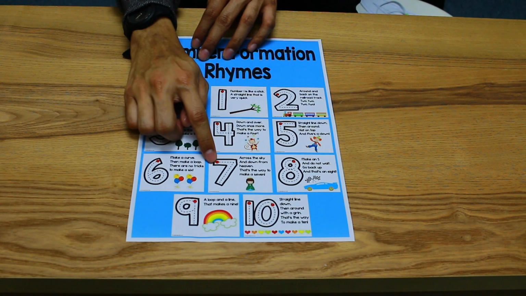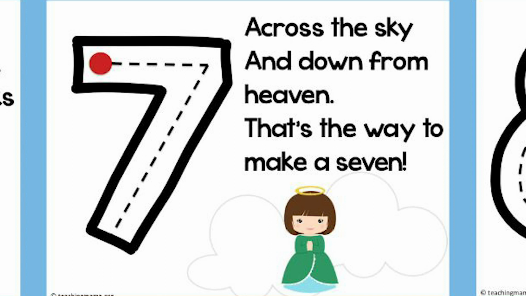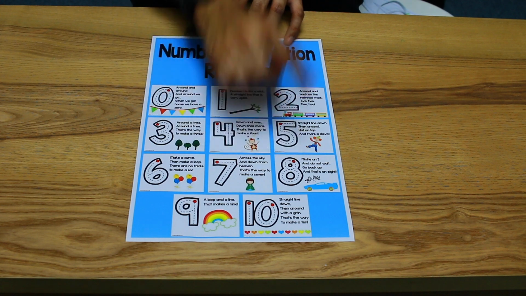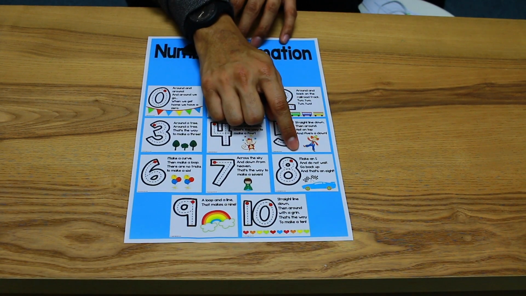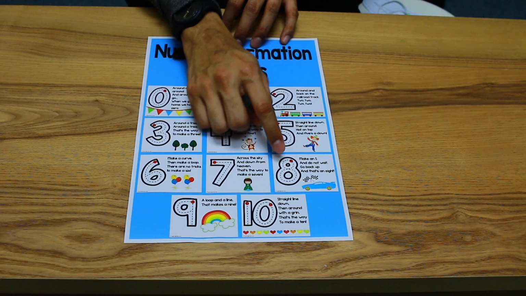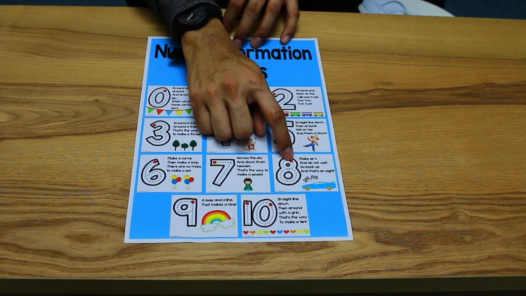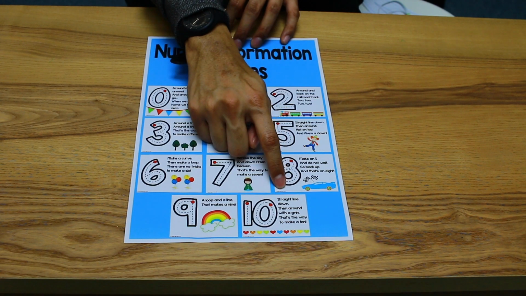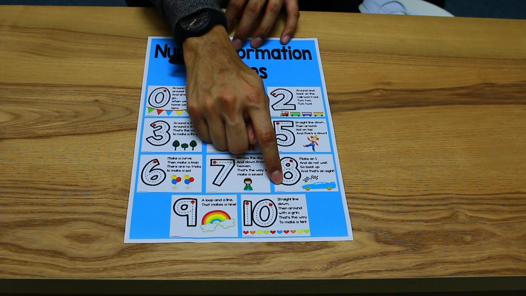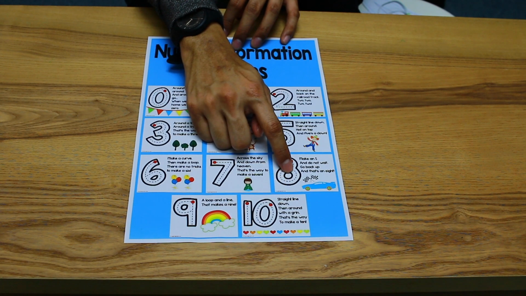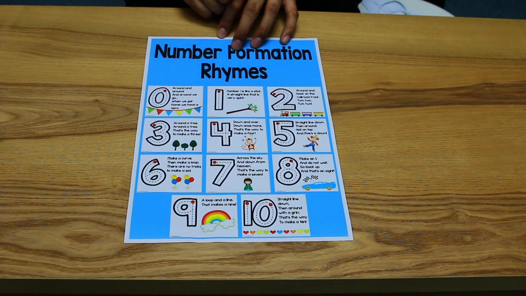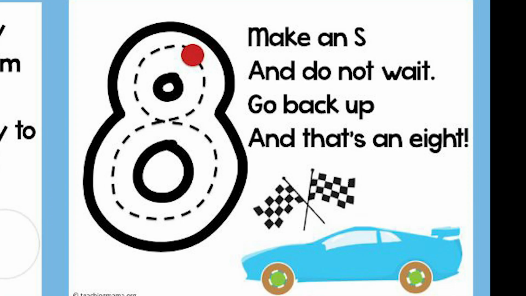So across the sky and down from heaven. So how do we do it? Across the sky and down from heaven. Very good. Now we move on to number 8. How do we do number 8? Let's make an S, and do not wait, go back up, and that's number 8.